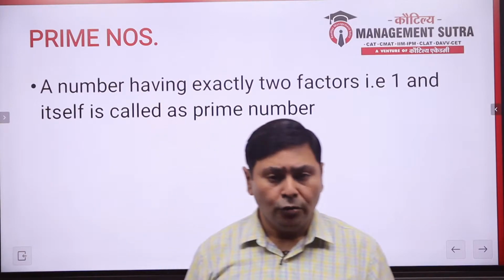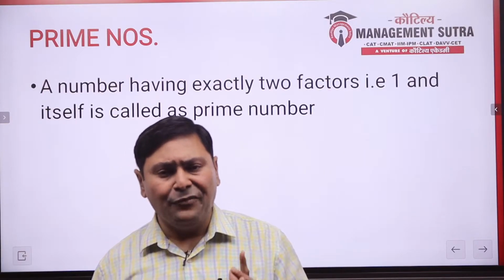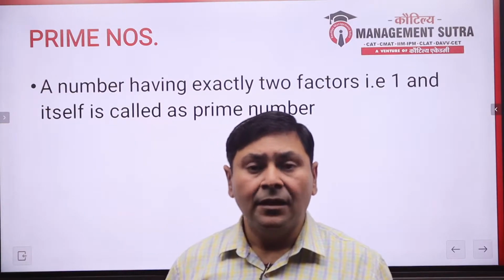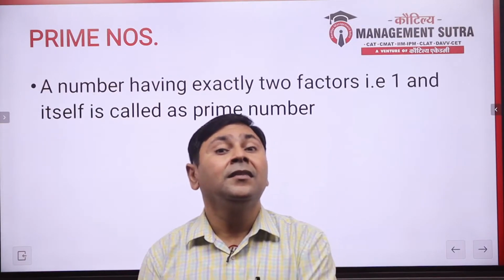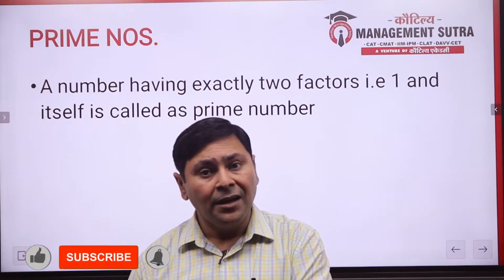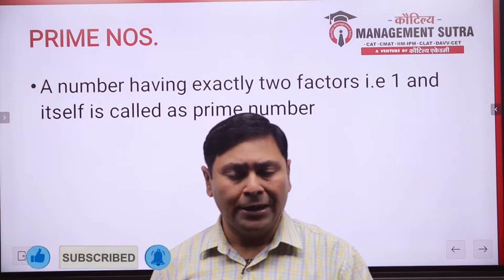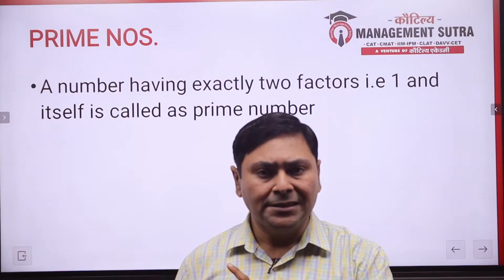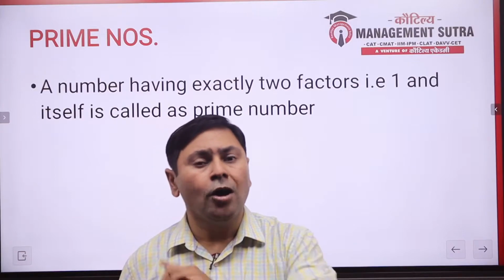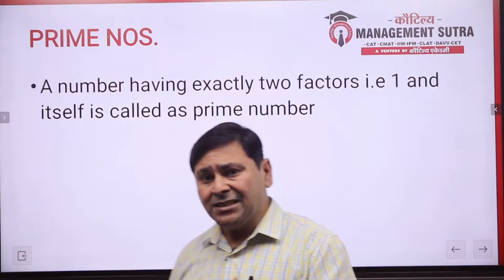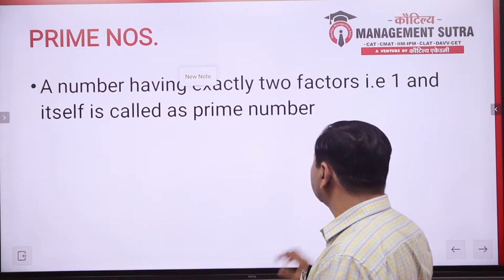If I talk to you about prime numbers, the basic definition is वह नंबर जो किसी और नंबर से डिवाइड नहीं होते हैं. But the true definition is: all the numbers which are divisible either by 1 or itself. That is, prime numbers have exactly 2 factors.